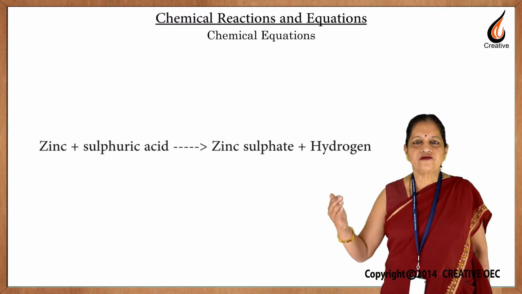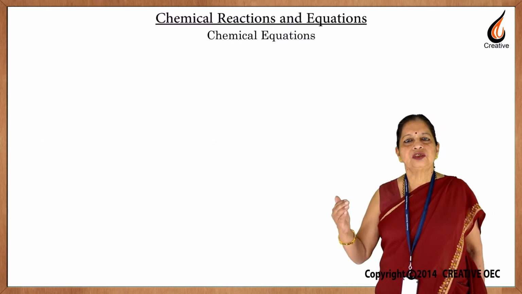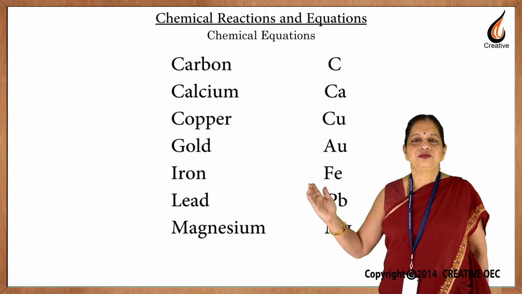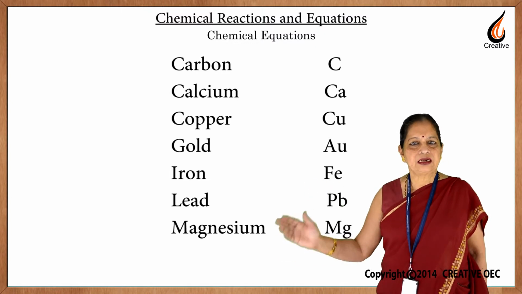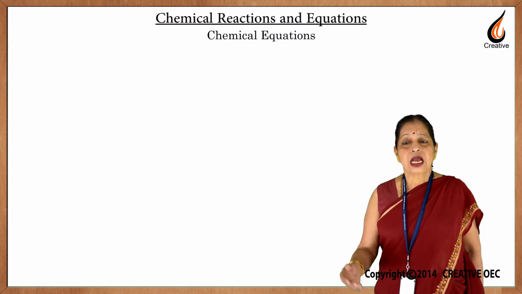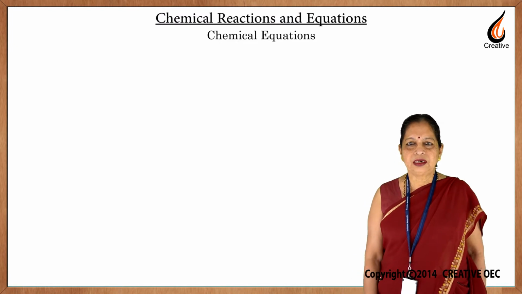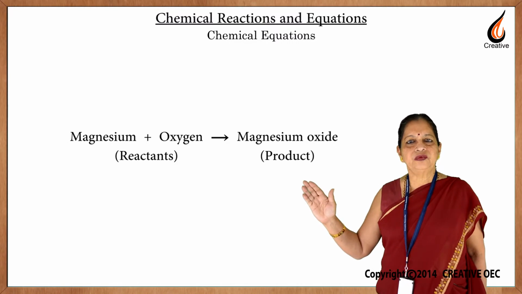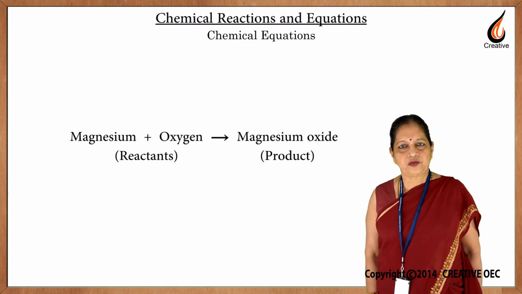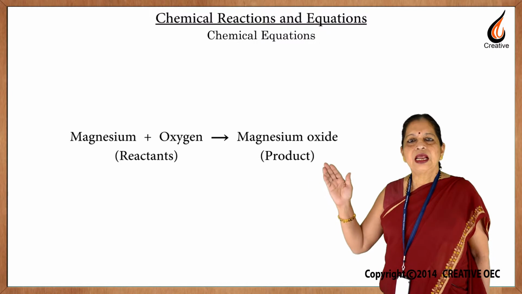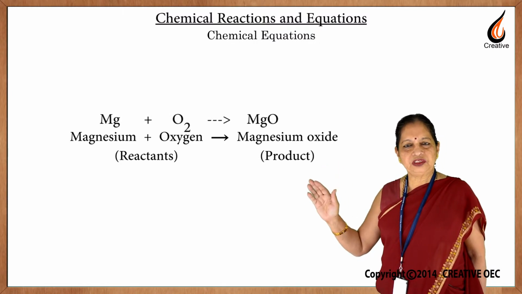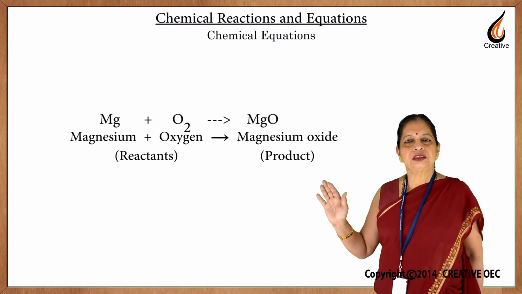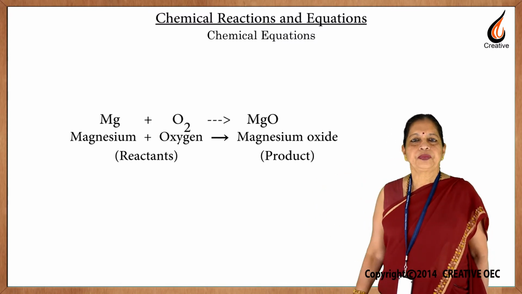So, instead of writing word equations, if we use symbols and formulae, the process becomes more efficient and better. So, let us see how to write a chemical equation. We need to replace the words with symbols and formulae. So, we will write Mg for magnesium, Mg plus O2 gives MgO. This is the first step.